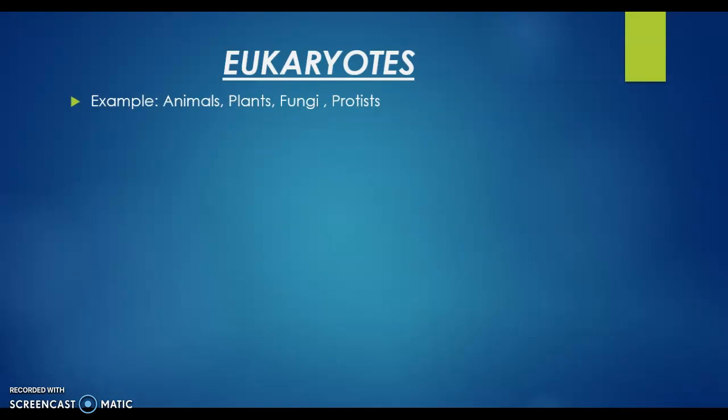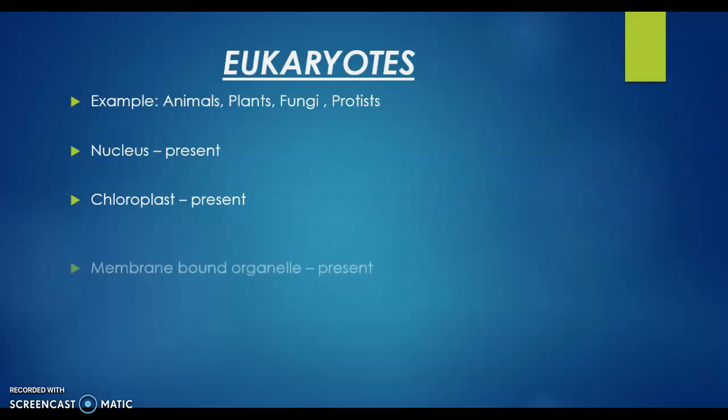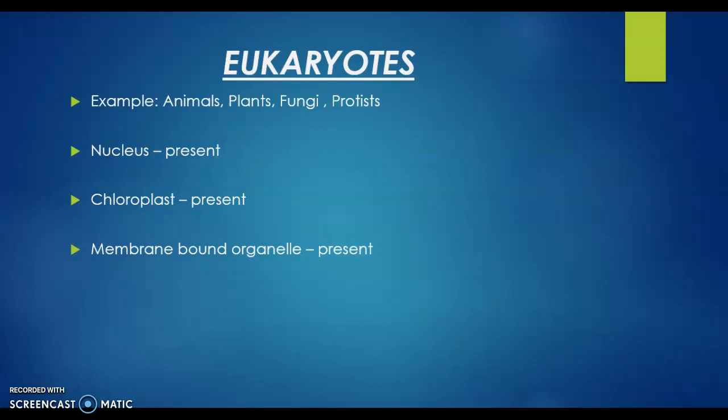What are eukaryotes? Animals, plants, fungi, protists, etc. all belong to the eukaryotes. What is eu? Eu means true. Karyote means kernel or nucleus. It consists of a true nucleus and hence it is called a eukaryote. Okay, the chloroplast is present. And the other membrane bound organelles like Golgi apparatus, ribosomes, endoplasmic reticulum, lysosomes, peroxisomes are all present in the eukaryotes, which are lacking in the prokaryotes.